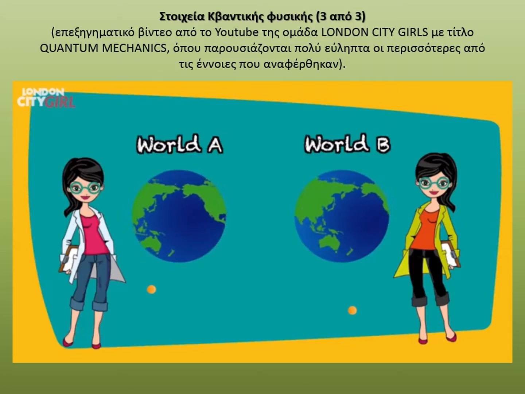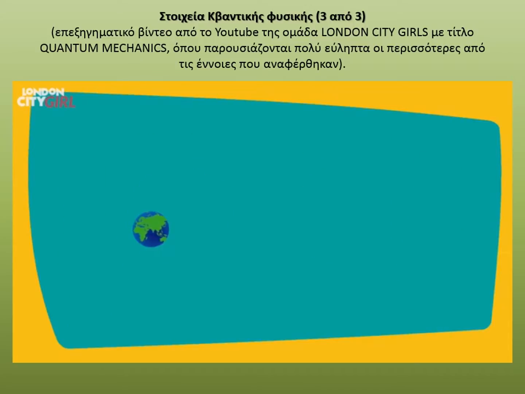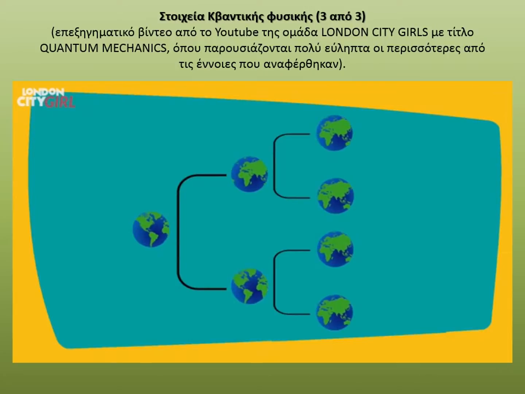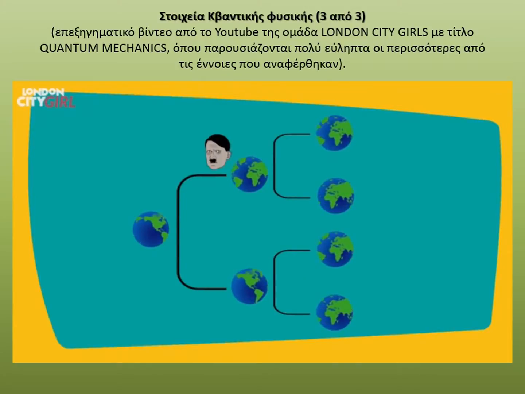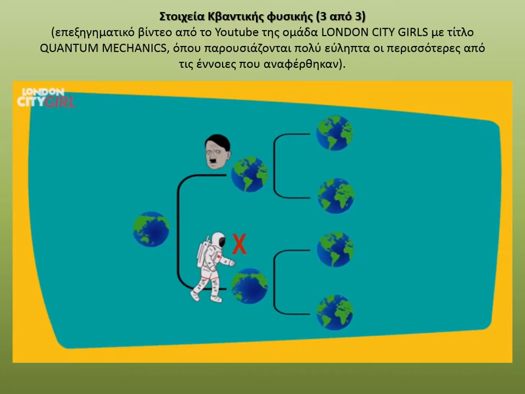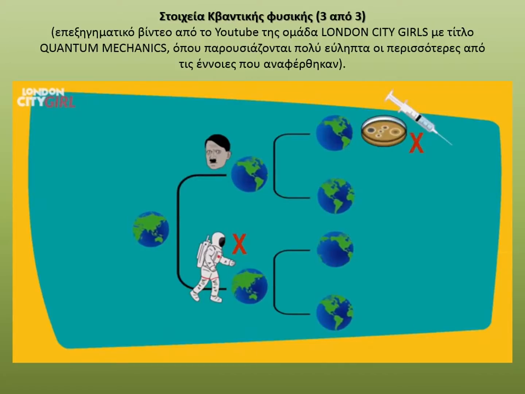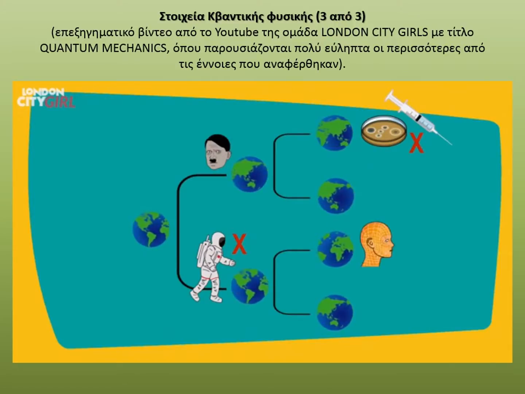The implications of this are mind-boggling. Every time there is one or more possible option available, the universe splits and creates copies where all possible outcomes come true. So for example, there could be a world where Hitler won World War II, a world where mankind never made it to the moon, and a world where penicillin was never discovered. But there could theoretically be worlds that are much more advanced than us. A world where we have glimpsed further and deeper into the workings of the universe and have been able to achieve immortality. If that was the case, then every person has achieved quantum immortality in one alternate reality or another.